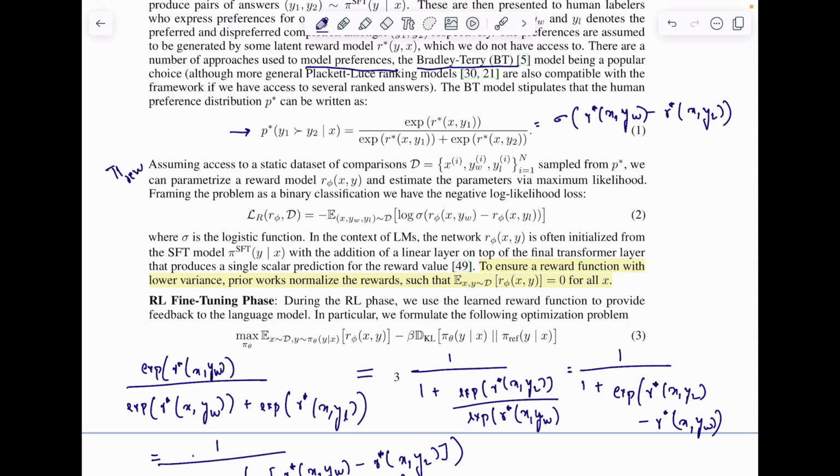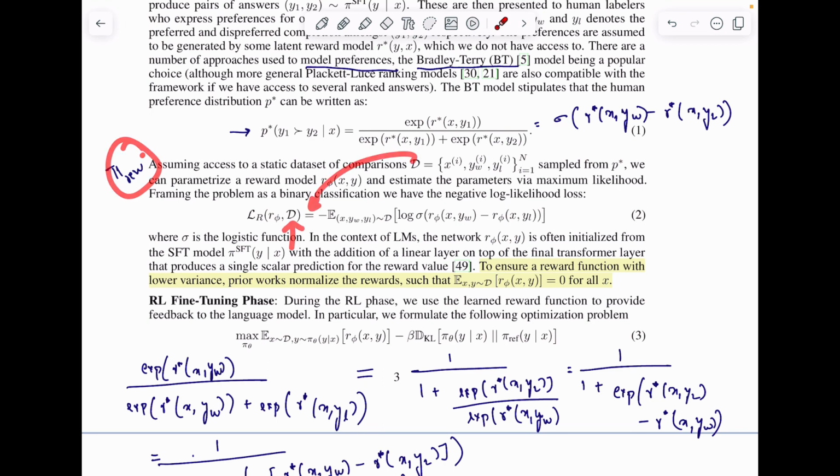So now we simply say that we want to maximize this particular probability. So we take a negative and make an optimization function out of it, which is denoted by curly LR, a function of the reward model pi reward and the data set that we have.